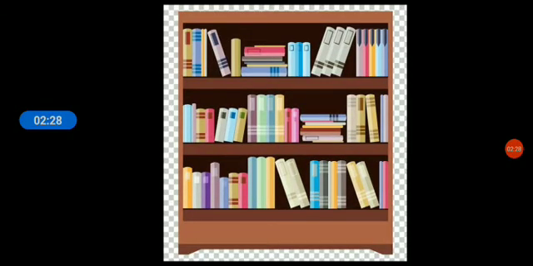There is a cupboard for the teacher to keep things. A cupboard is also in a classroom to keep things, books and notes for the teacher.